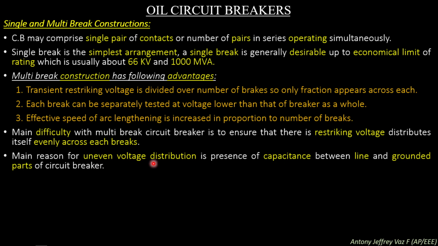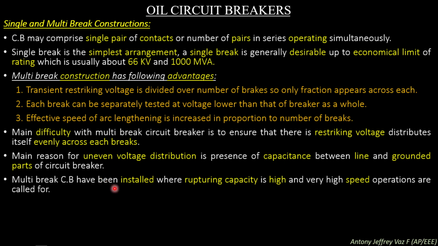The main reason for uneven voltage distribution is the presence of capacitance between line and grounded parts of the circuit breaker. So if there is an uneven distribution of capacitances between the line and ground, then the restriking voltage will not distribute evenly. So this difficulty, when distribution of restriking voltage is uneven, has to be cleared.